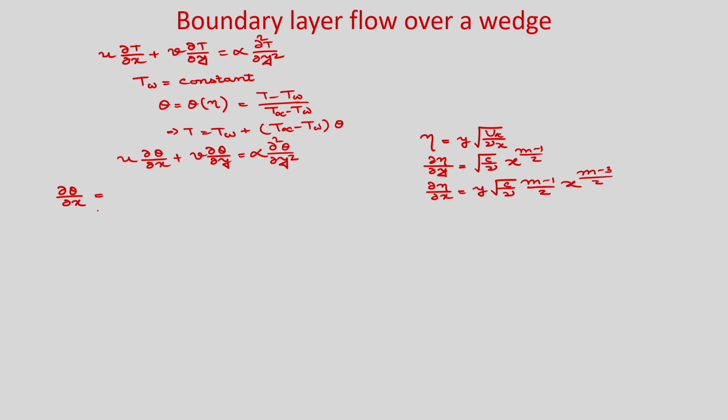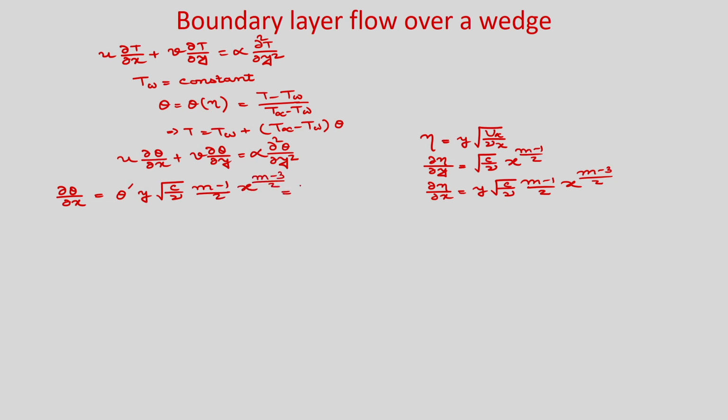Okay. And again we will use the von Mises transformation, and we will find del theta by del x. In this particular case, theta is a function of eta only, so easily you can find the derivative. So, you can write theta prime, then del eta by del x. So, del eta by del x is this one, y root (c by nu) (m minus 1)/2 x to the power (m minus 3)/2.